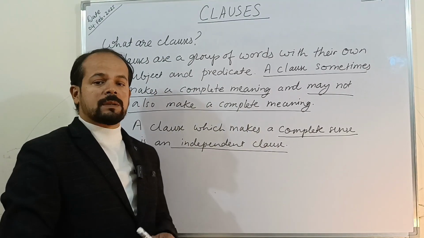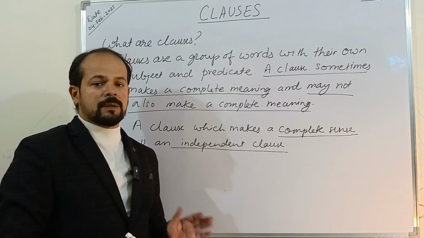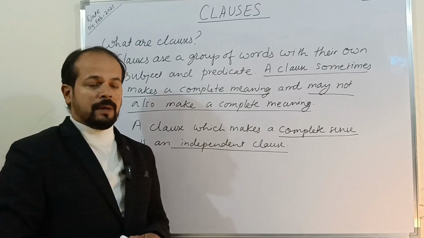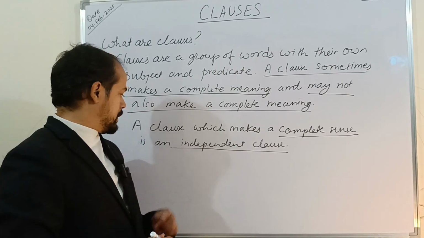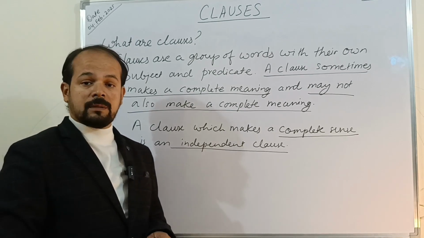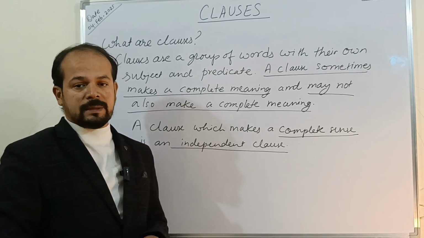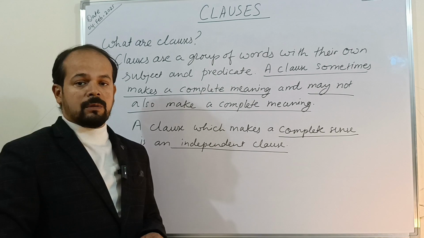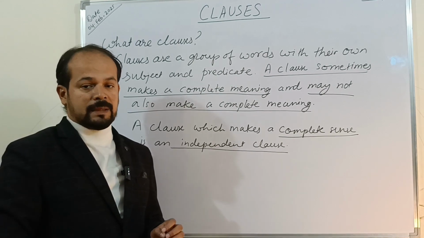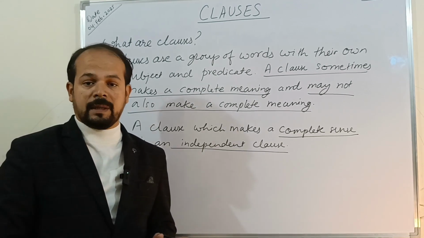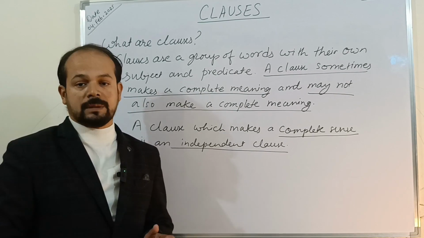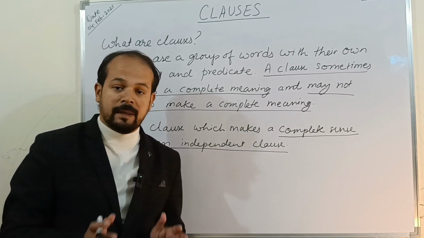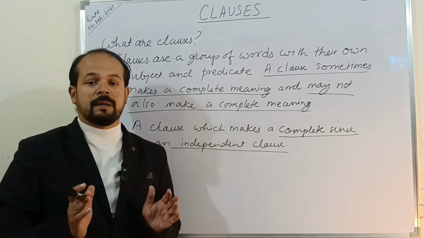An independent clause can be written on its own because it makes a complete meaning, whereas we would also find clauses which may not make complete sense. As such, they cannot be written separately. They are dependent clauses. So a clause may be an independent clause or a dependent clause.